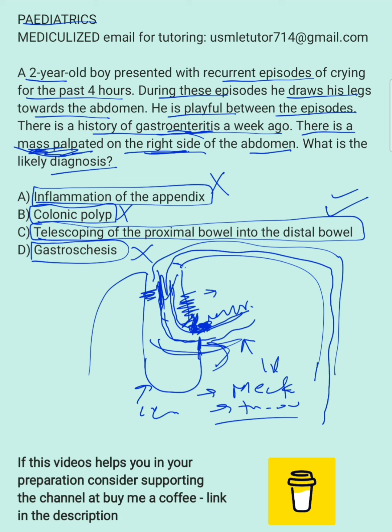If they ask which one is worse between omphalocele and gastroschisis, pick omphalocele, because omphalocele is more associated with chromosomal anomalies. Gastroschisis is usually alone. You may think that omphalocele has a covering, so it may be the better one. But the thing is that in omphalocele you get a lot of associations, like chromosomal anomalies such as trisomy 21.